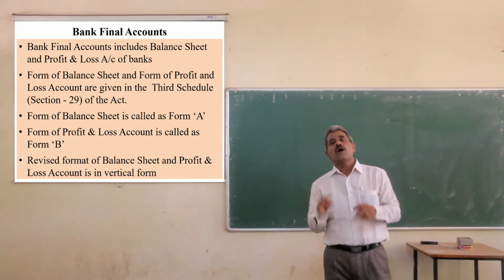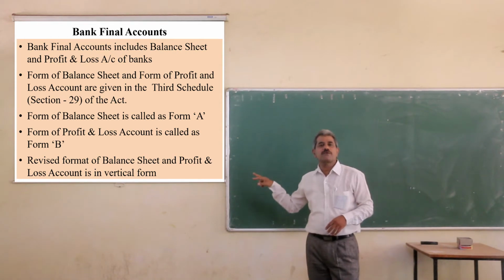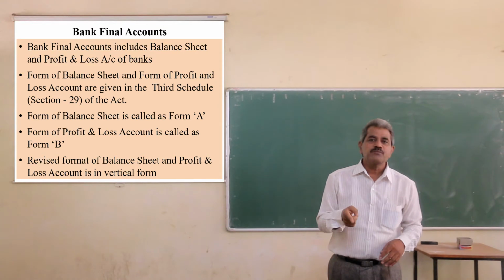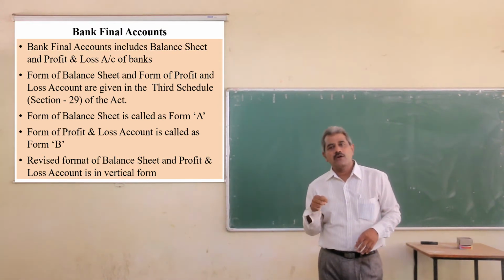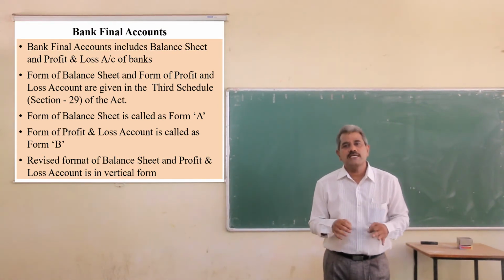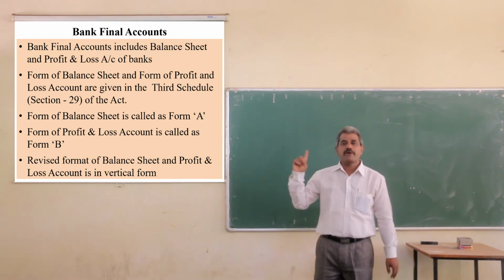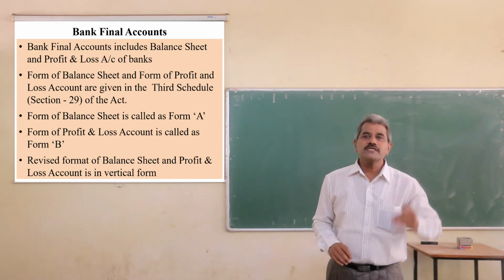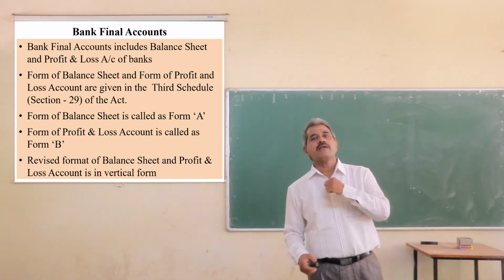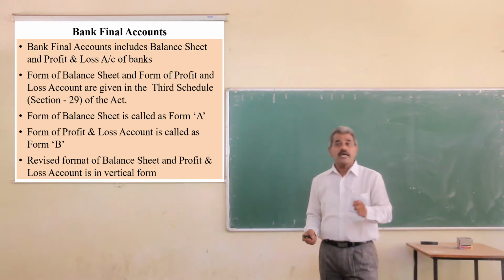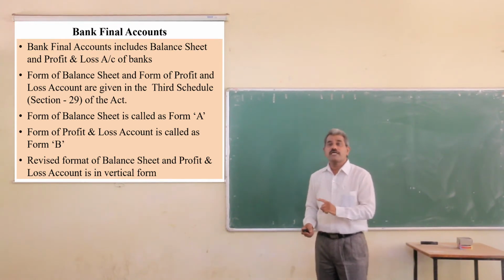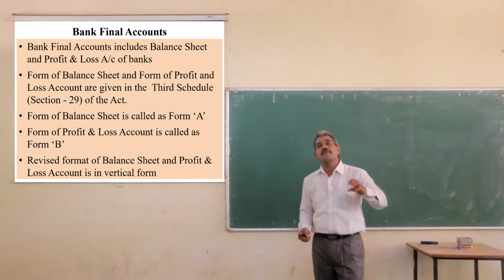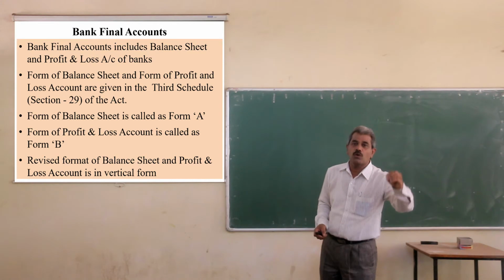But now in all banks, the vertical form is used for preparation and presentation of final accounts, that is the balance sheet and profit and loss account. So we will discuss here the vertical form of the balance sheet and the vertical form of the profit and loss account. In the first part we will discuss only the vertical form of the balance sheet. I repeat, we have no authority to change the form. We have to prepare the balance sheet in the given format only.